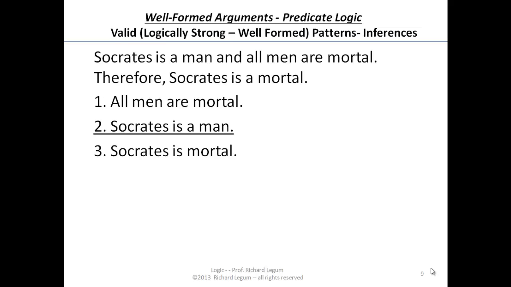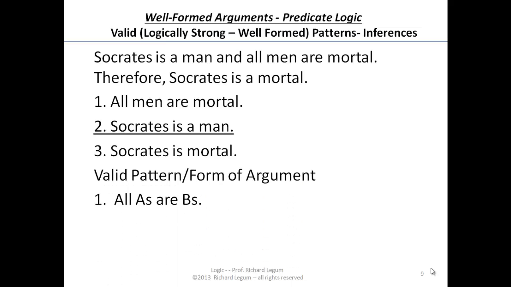So we see that this inference is, intuitively, a valid inference, and this has been our example, par excellence, the paradigm, the perfect example of a valid deductive inference in logic. But we can also see that it has a certain pattern. Remember, we saw that all A's are B's. That's the first premise. Now look, we have Socrates is a man.